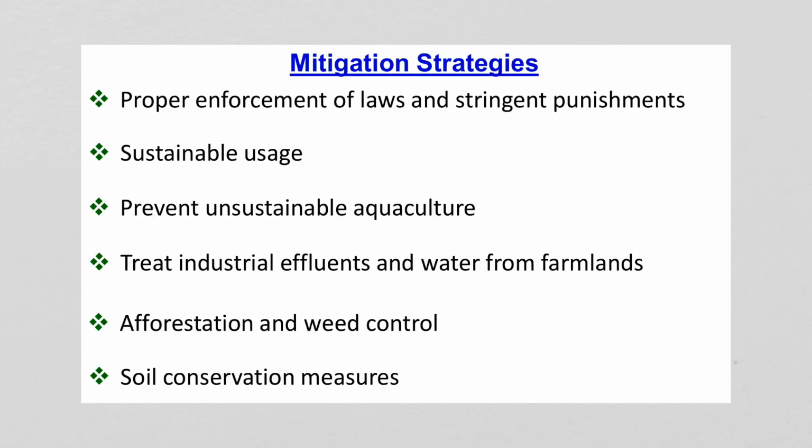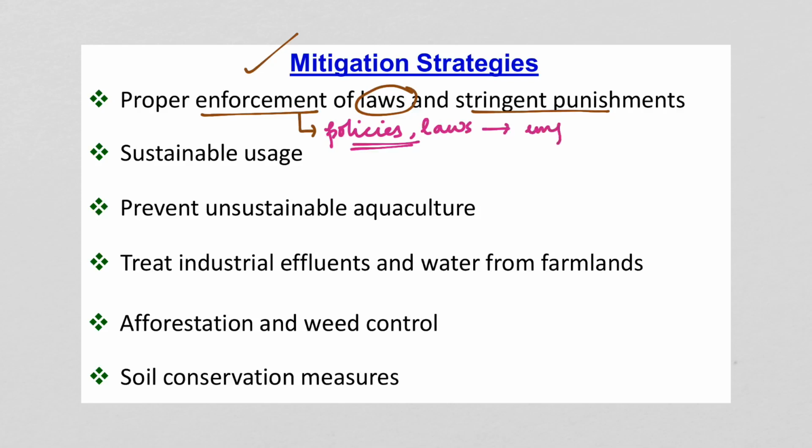Now, let's see what are the mitigation strategies. So, these are the important mitigation strategies. Proper enforcement of laws and stringent punishments. Now, the problem is that we have a lot of policies, we have a lot of laws for the protection, but the ground level implementation or practical implementation of these laws or policies is a big challenge. Now, if proper enforcement of laws is there, then we will be able to help save the wetlands from being destroyed.